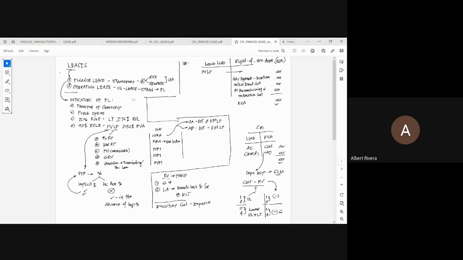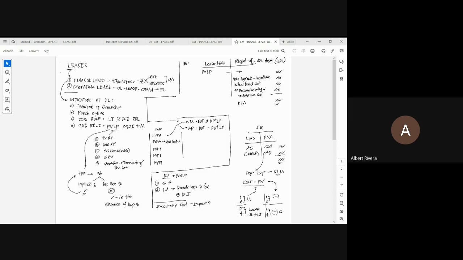So let's now go to the accounting of finance lease on the part of the lessee. Dalawa ang i-recognize niya. One is the lease liability and the other one is the right of use asset. Isang liability at isang asset.